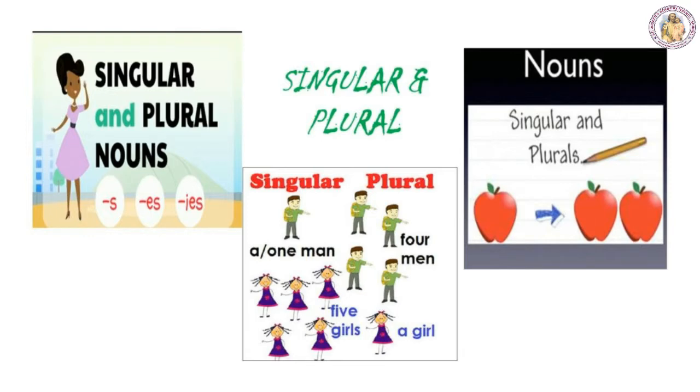Dear children, in the previous video session, you learnt about 8 parts of speech. The first part of speech was the noun. A noun is the name of a person, a thing, a place, or an animal. The name of anything is called a noun. In this video session, you are going to learn how to convert singular nouns into plural nouns.